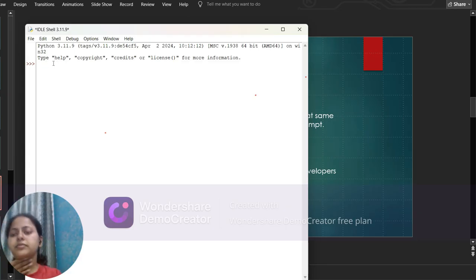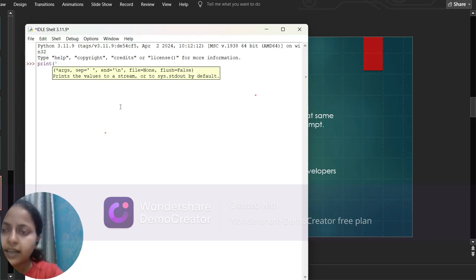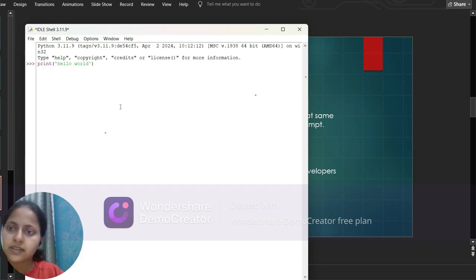Now let's start. The first thing, when we are going to start a code, we used to write in engineering: print. Firstly we write print, after that a bracket, then one single quote or double quote, whichever you want. We write hello world. Every single program always starts with hello world in every language. Now after that press enter, and you will get this output as hello world.